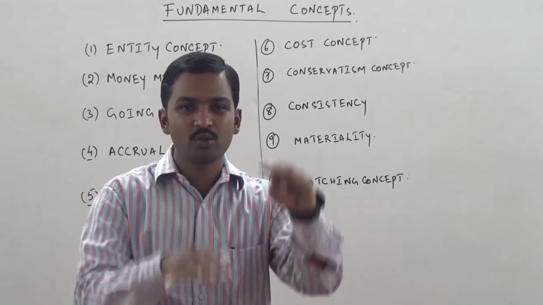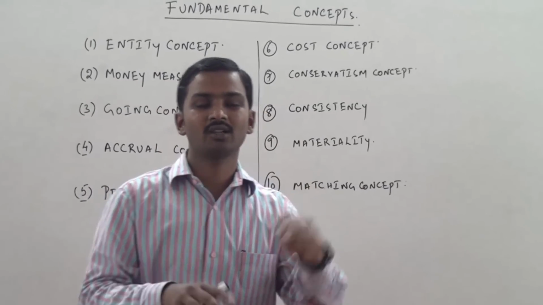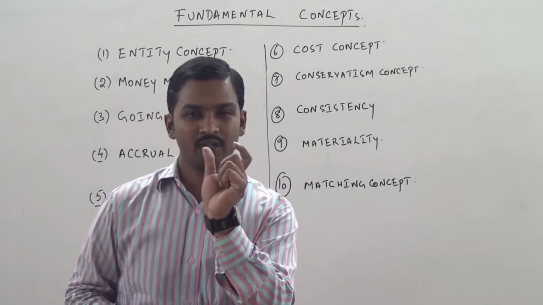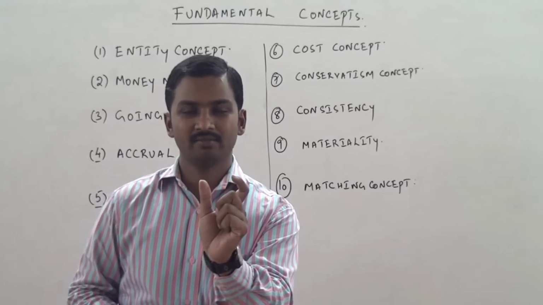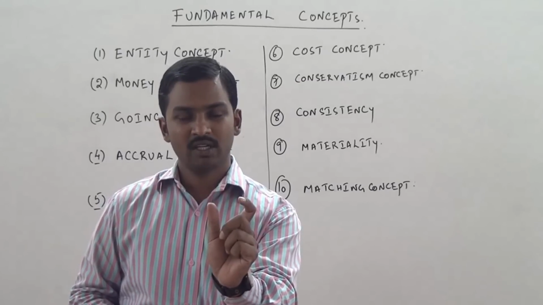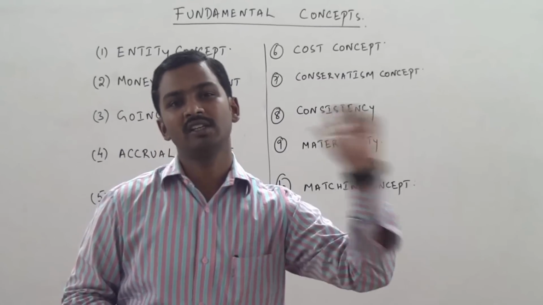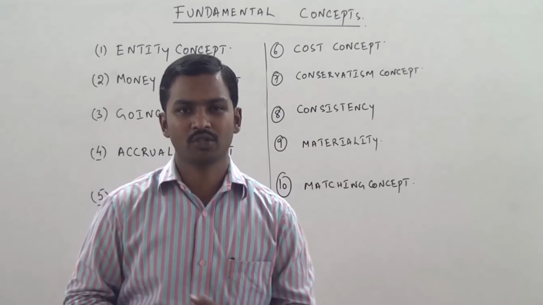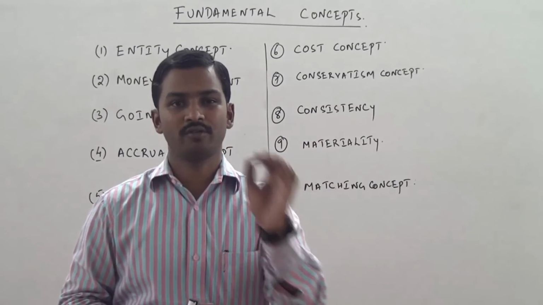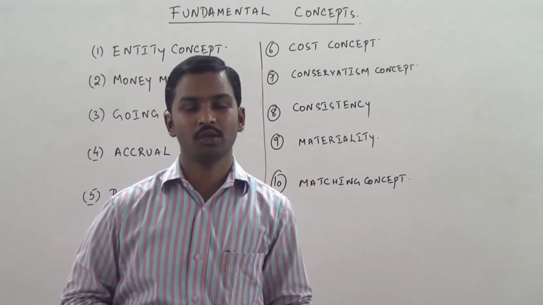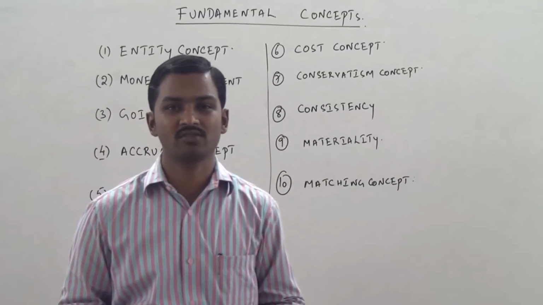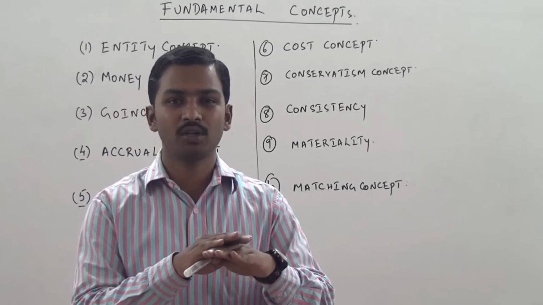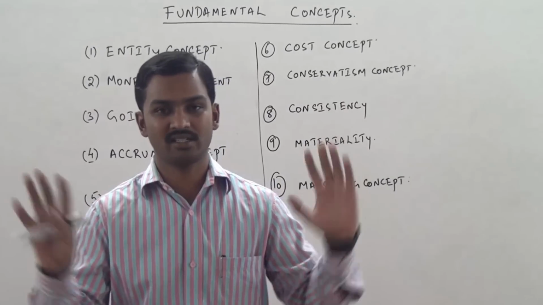There cannot be any fluctuations when you are following the accounting policies. That means a particular method which you have applied for depreciation has to be followed throughout the life of the asset. If you have been following FIFO method to value stock this year, even in the future you have to keep following FIFO method only. You cannot change the accounting policies from one year to the next year. You have to follow the accounting policies on a consistent basis.